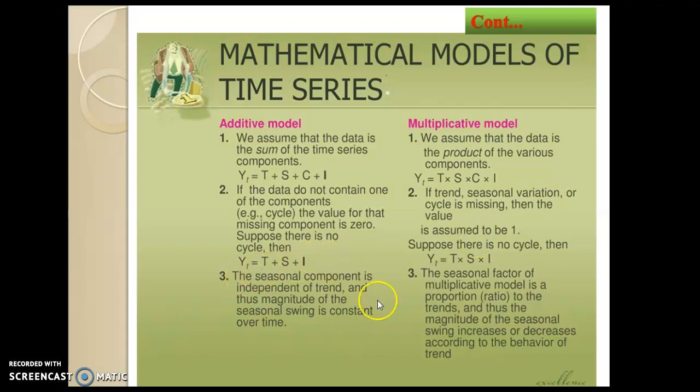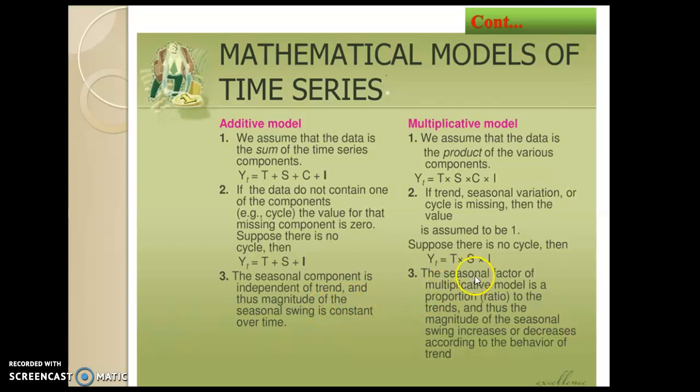The important point about the additive model, this is the third point: the seasonal component is independent of trend, and the magnitude of the seasonal swing is constant over time.